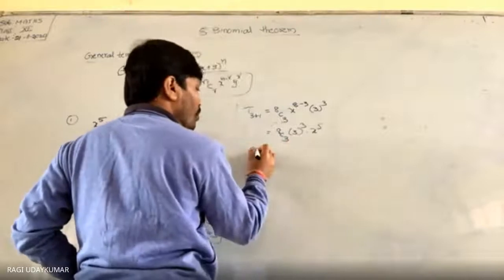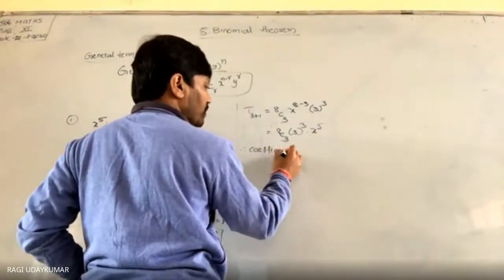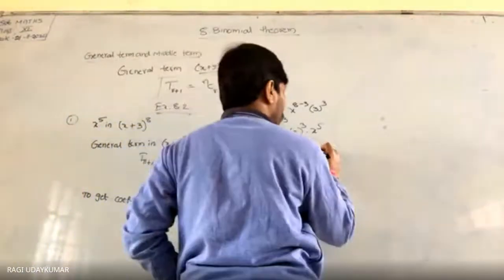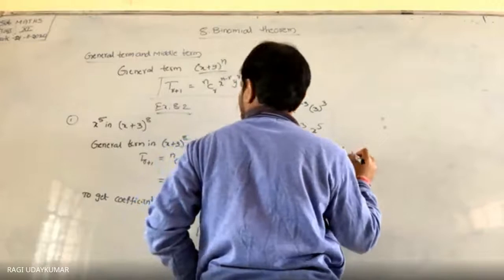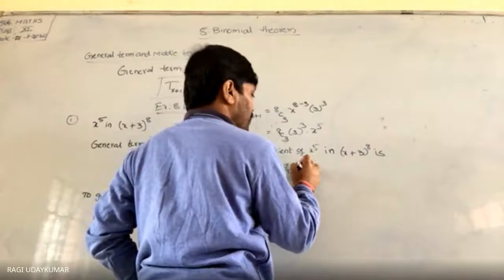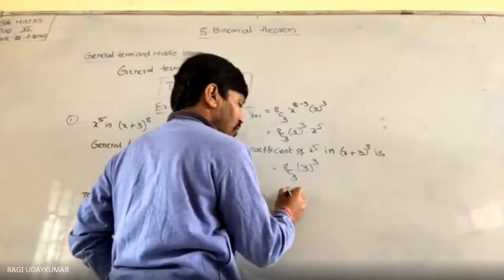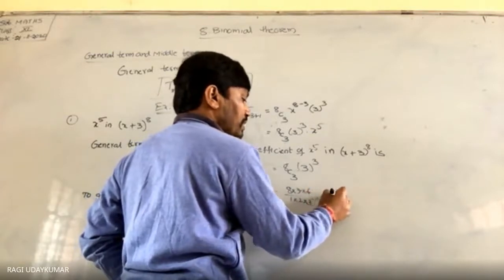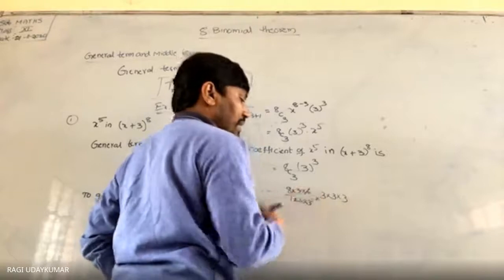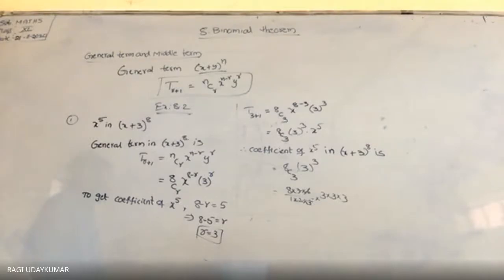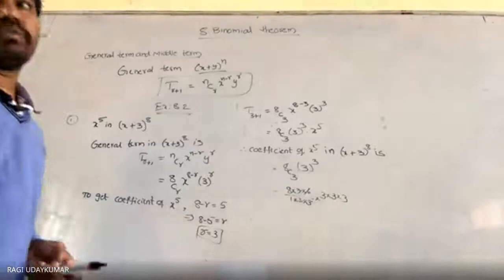So therefore, the coefficient of x to the power of 5 in (x + 3) whole to the power of 8 is 8C3 times 3 power 3. If you want to find this value, it is 8 into 7 into 6 by 1 into 2 into 3, into 3 into 3 into 3. So 6 will get cancelled. Multiply that value and you can get it. Did you understand? Yes, sir.